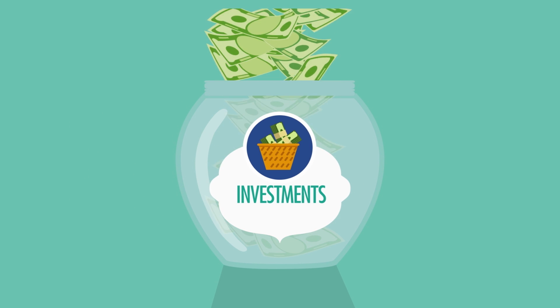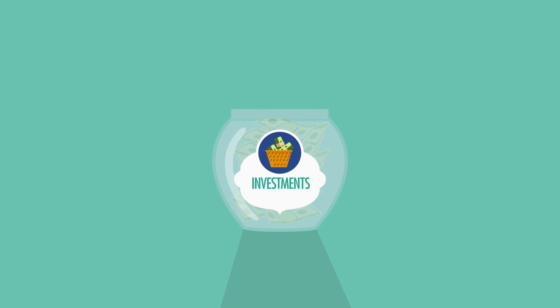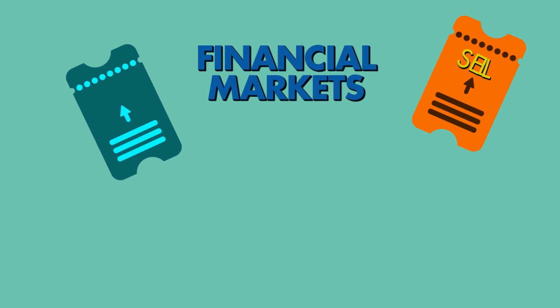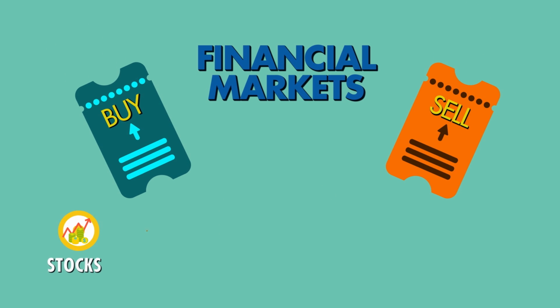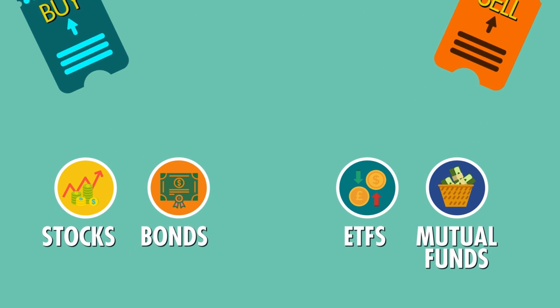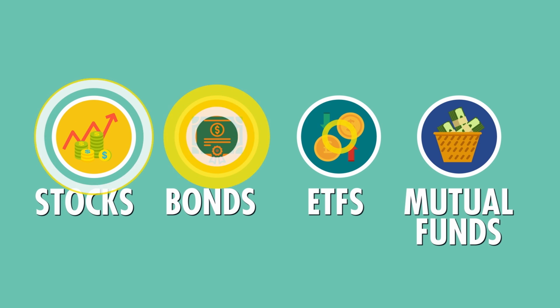We all want our money to grow. We might save some and we might invest some. In doing so, we're participating in financial markets. In these markets, people buy and sell financial assets, such as stocks, bonds, exchange-traded funds or ETFs, and mutual funds. So how do you decide which assets to invest in? Let's look at their different characteristics.